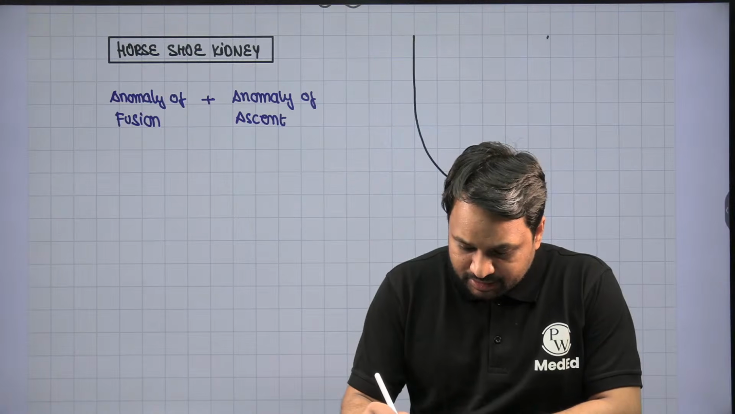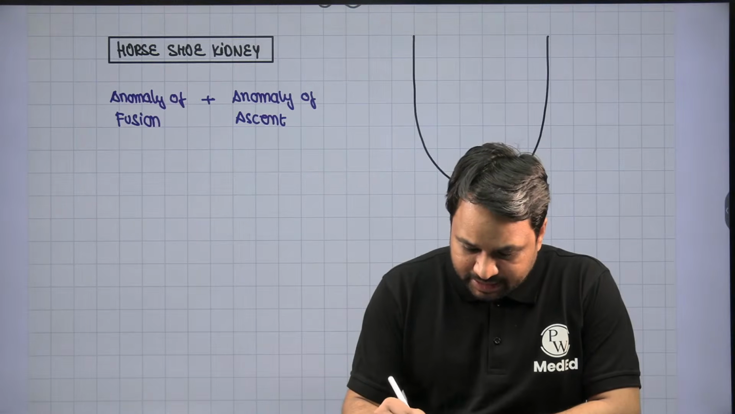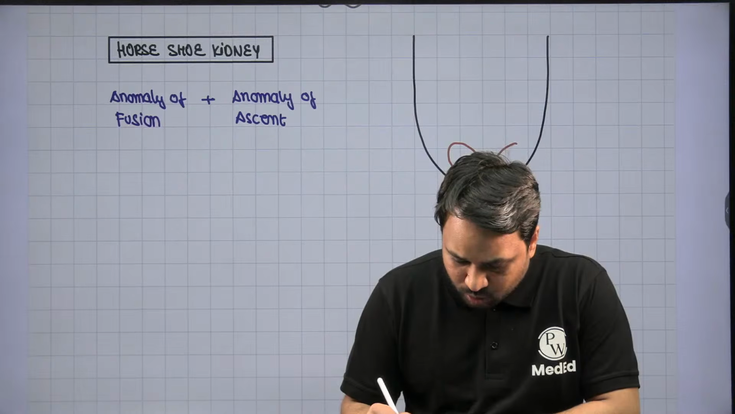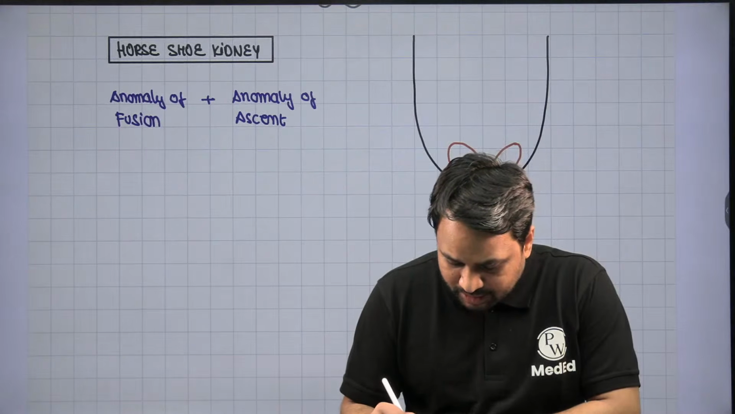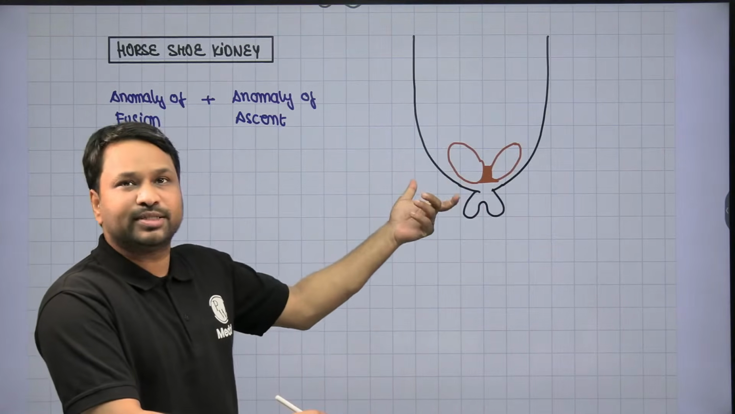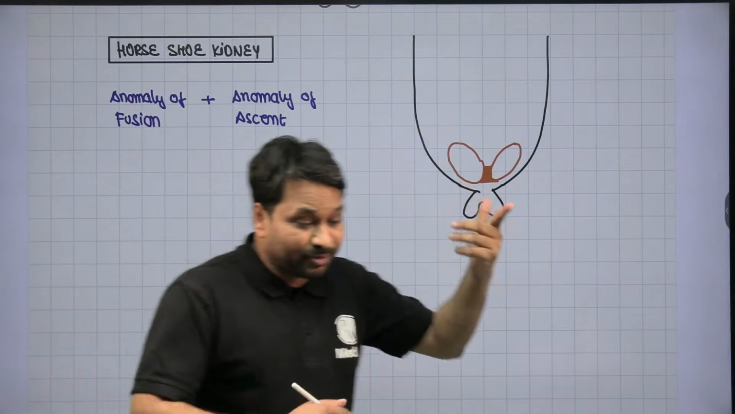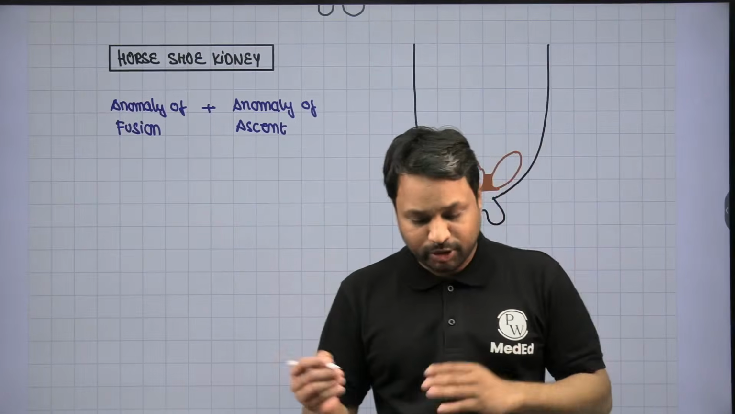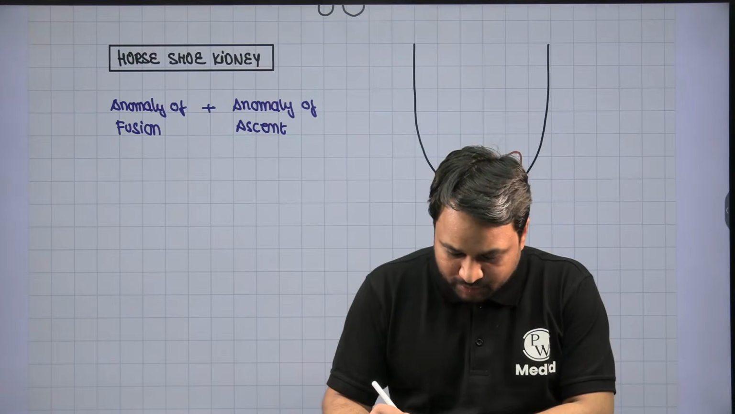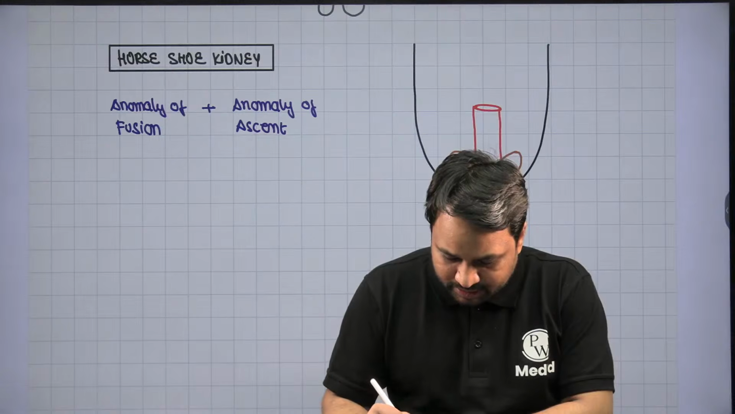We said that this is where the kidneys are going to develop, right? Now, as the kidneys are placed close to each other, they can come in contact, and when they come in contact, they can fuse. This fusion is what we call anomaly of fusion. Now, once they fuse, they are not able to go up either. What is the prevention? Once the fusion occurs, they are prevented from going up, because you will notice that the aorta is dead in the center.